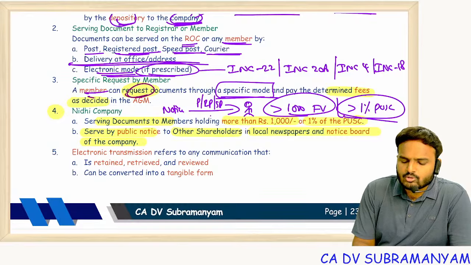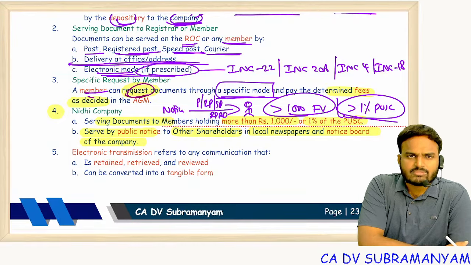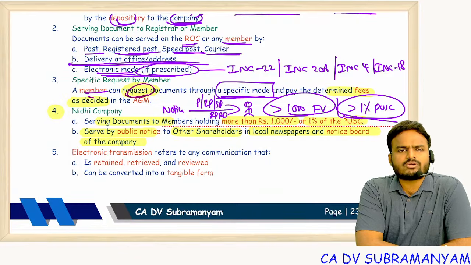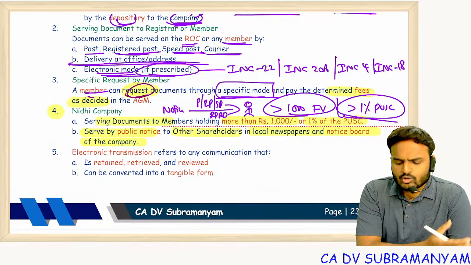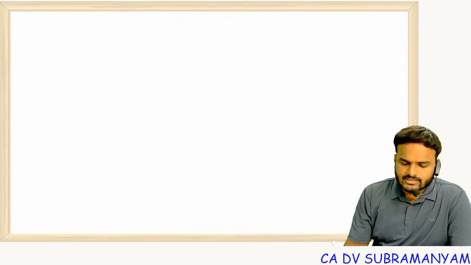That means individual notice is required. Other persons, simply small members, for them individual notice is not required. Give an advertisement in a local newspaper and display it in the notice board of the company. That's it. We'll see the question.